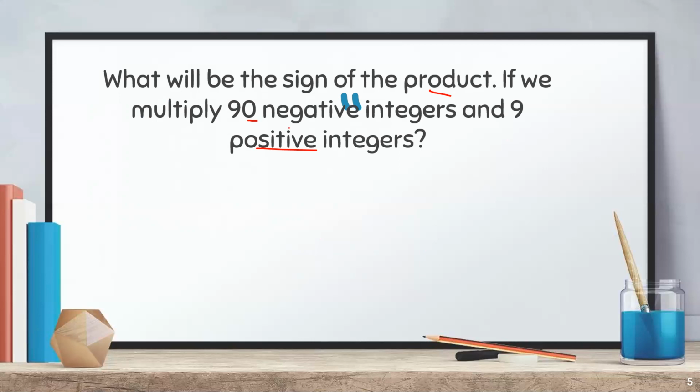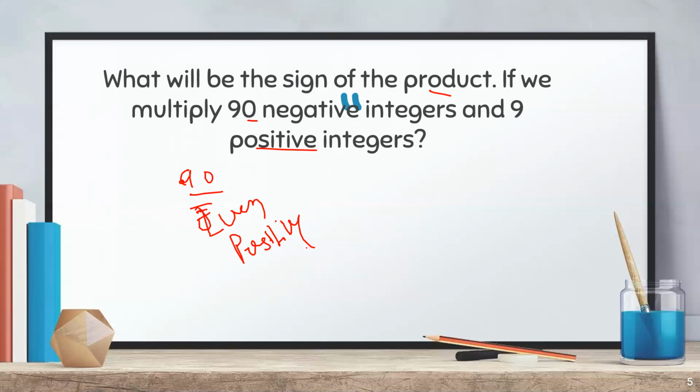Okay, and the negative, there are 90 negative numbers, and this 90 is an even number. So your answer will be positive. Okay, so the sign will be, just a minute.